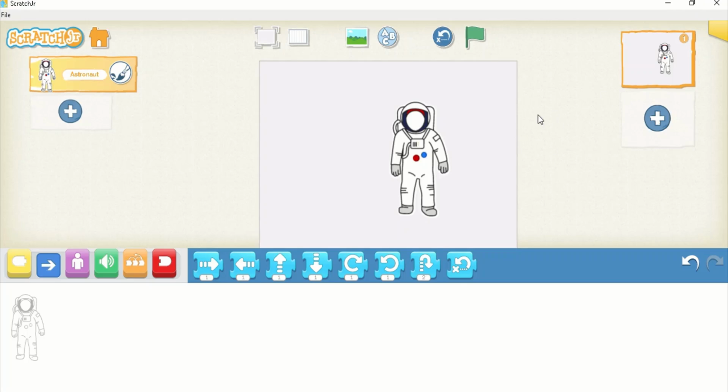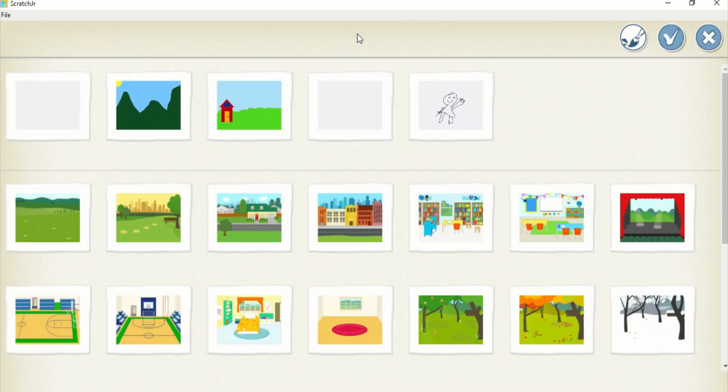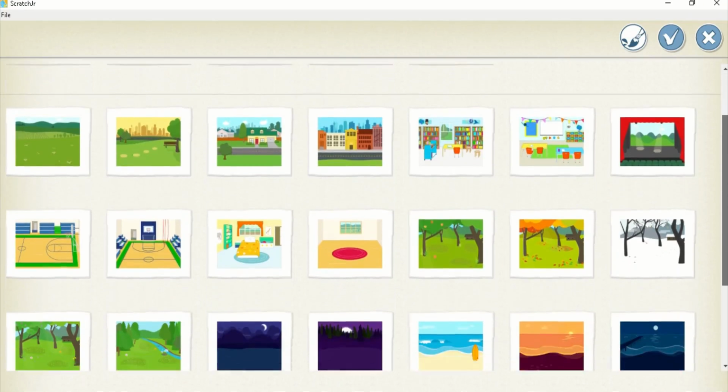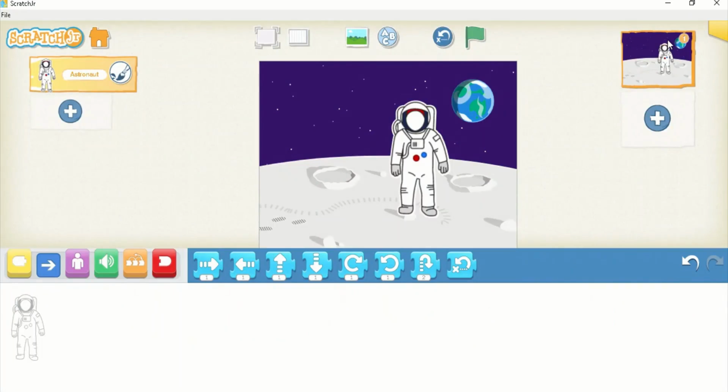Now let's come to the background. Here is the background. You can select any background. Suppose let's take a space background. Select it and press the check mark here.